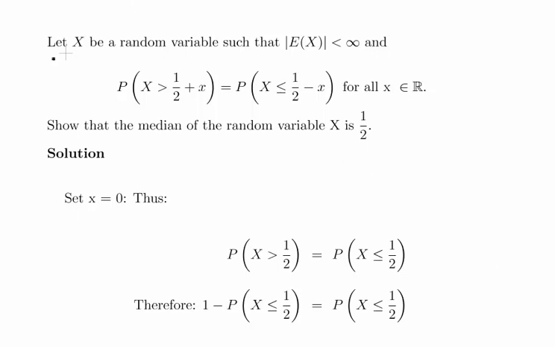Okay, in this presentation we're going to look at the median of normal random variables. So let x be a random variable such that the absolute value of the expected value of x is less than infinity, which is to say, in other words, that it exists. The expected value exists.